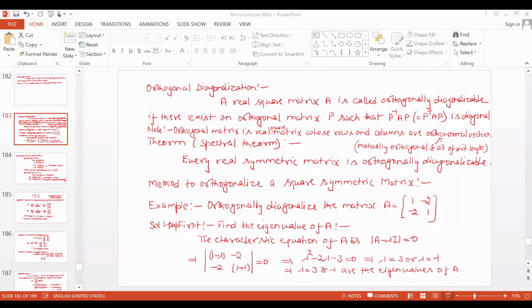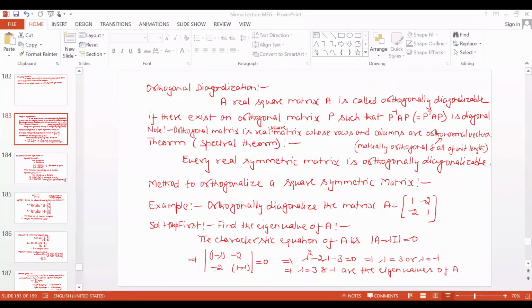So if your matrix is a real matrix and it is symmetric also, then definitely it will be orthogonally diagonalizable. It means in that matrix there definitely exists an orthogonal matrix P such that P inverse AP is a diagonal matrix. Got it? Now the method, how to orthogonally diagonalize your real symmetric matrix, is your next question.